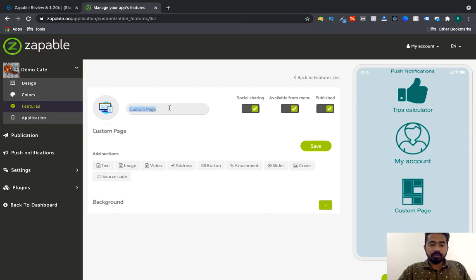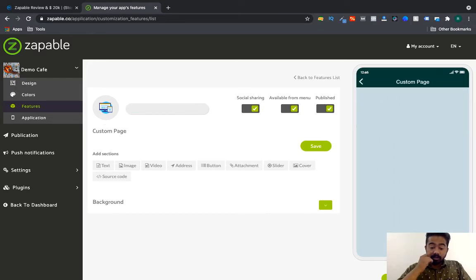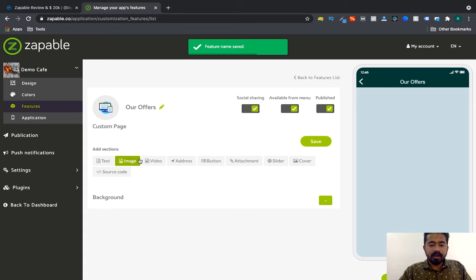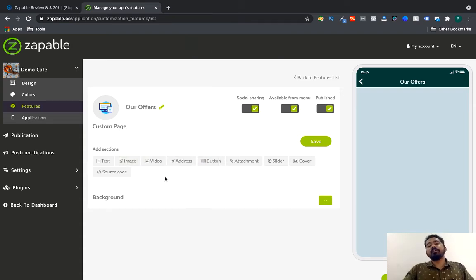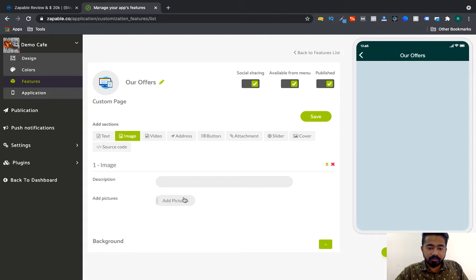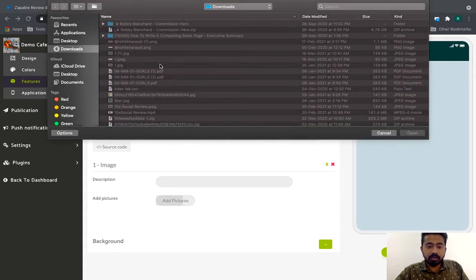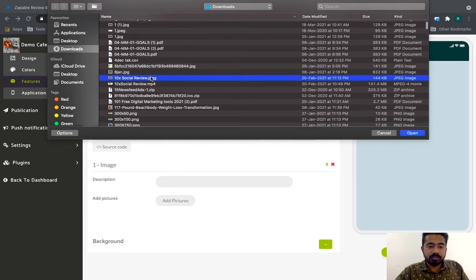Now you have to give a name to this page, like for example, our offer, like something like that. Now here you have to add the features you want to have, like the information on that page you want to publish. Like for example, if you want to add some images, you can go here and add some images.